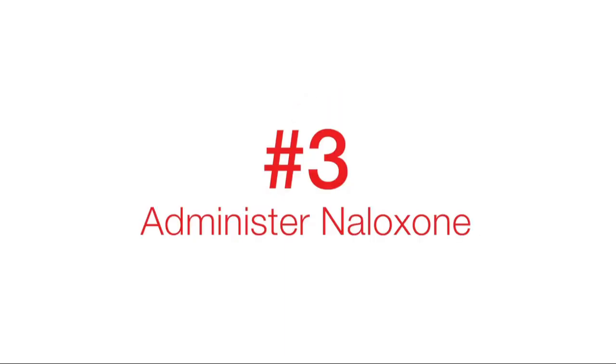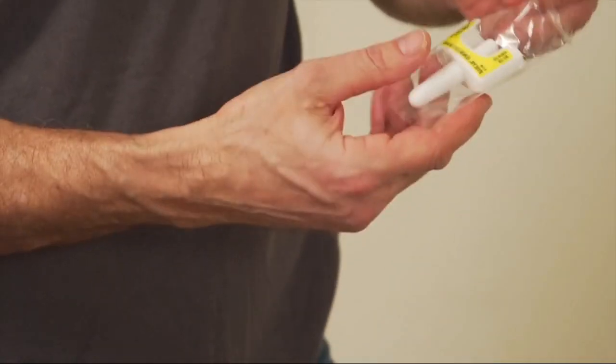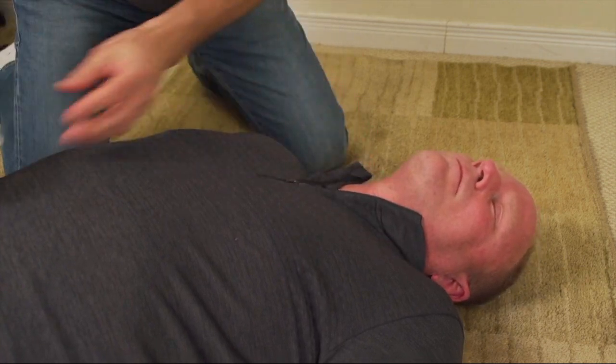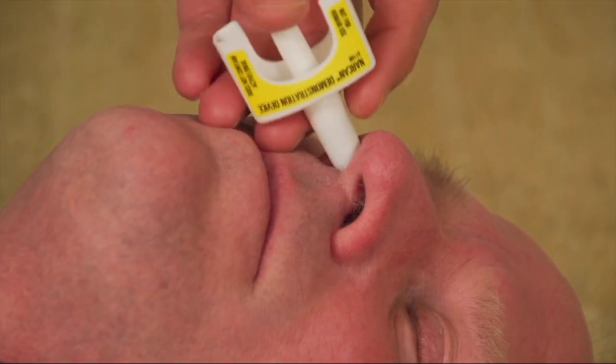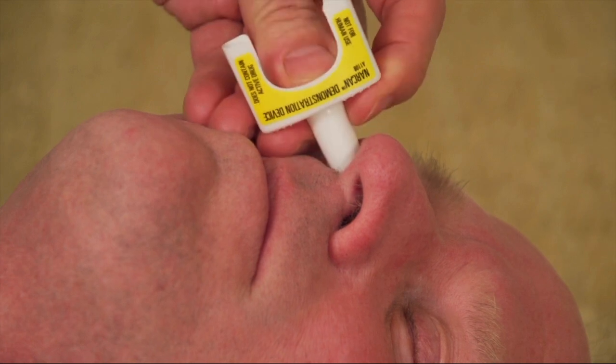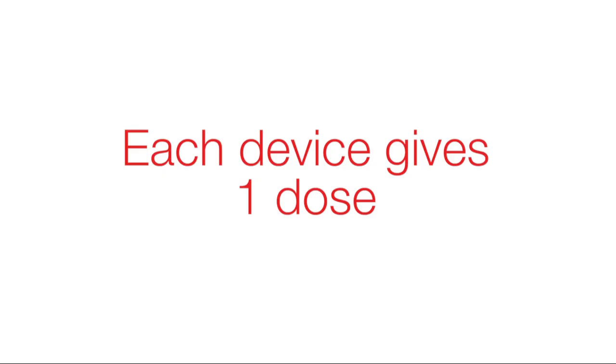Number 3. If Narcan is available, open the package, remove the device, tilt the patient's head back, insert the tip into the patient's nostril, press fingers right up against the nose, and push the plunger with your thumb. Each device gives a single dose.